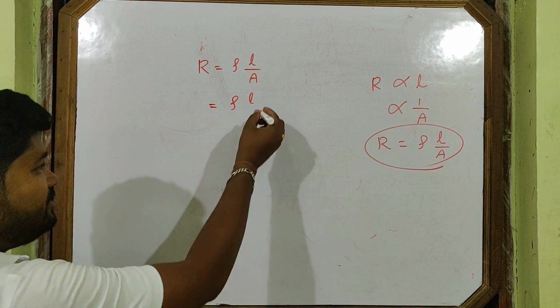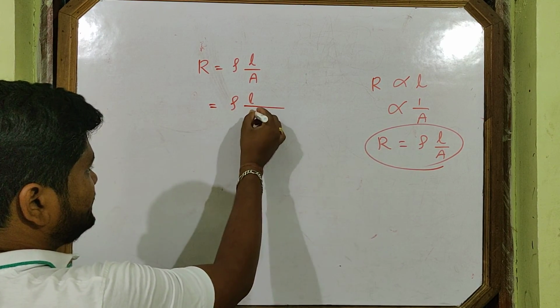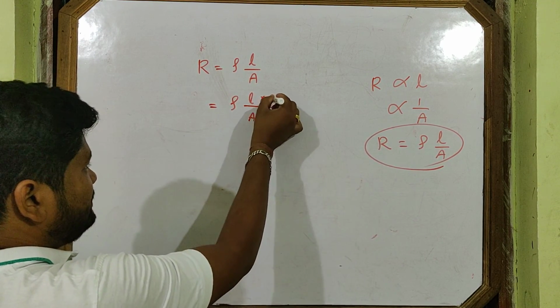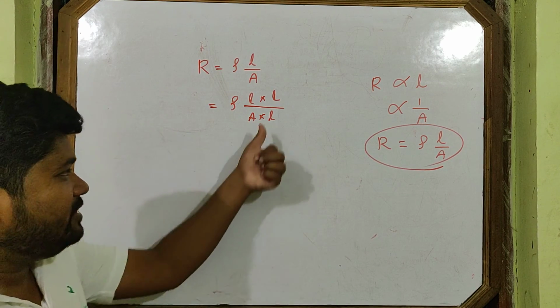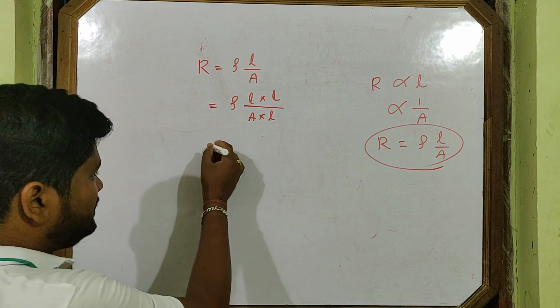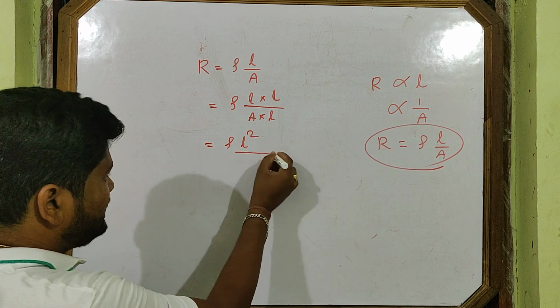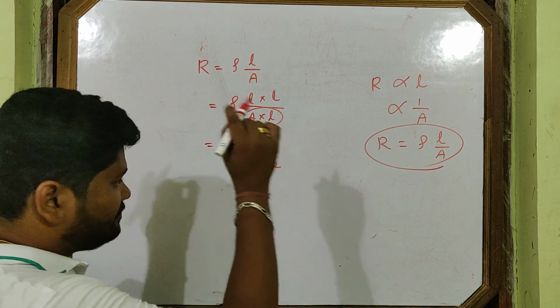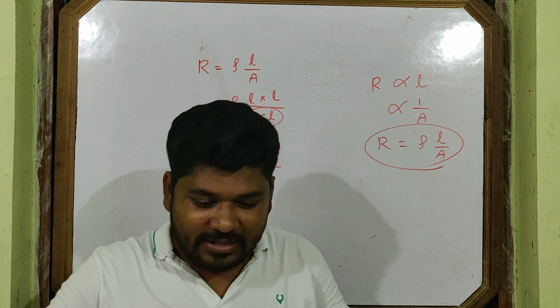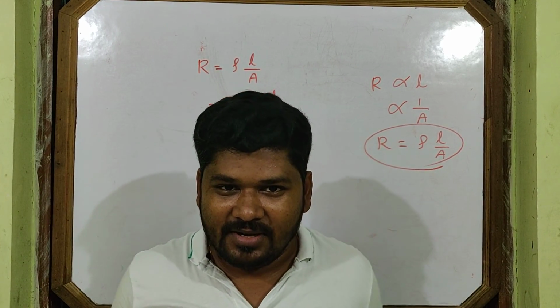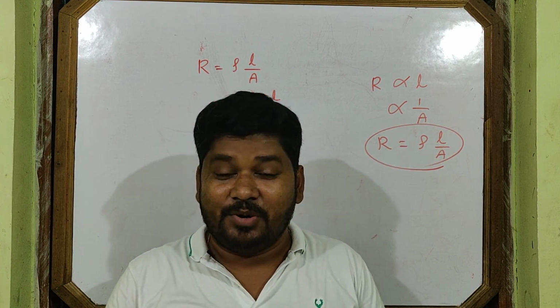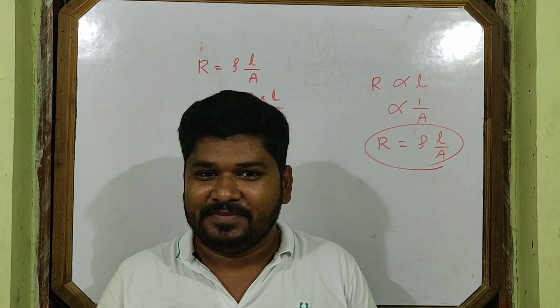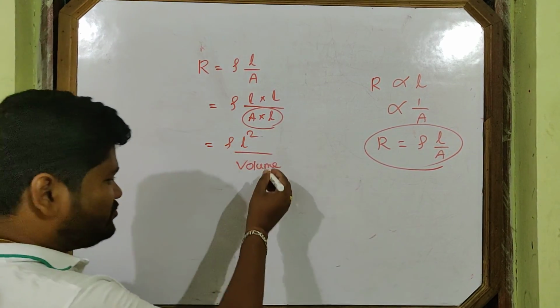How do I remove A? Multiply L in the numerator and in the denominator. Then what happens here? Rho L square over A into L. What is A into L? Volume. When the conductor is stretched, volume does not change. Volume remains constant when you stretch.